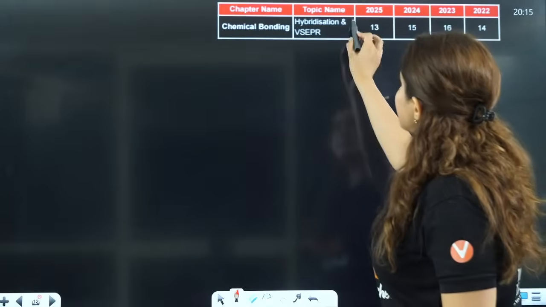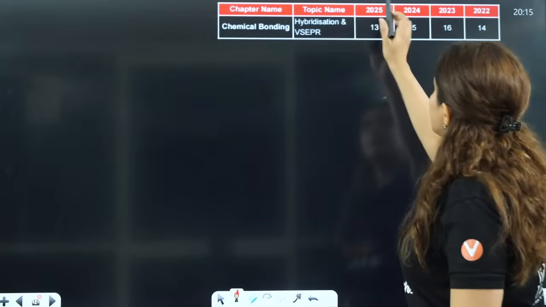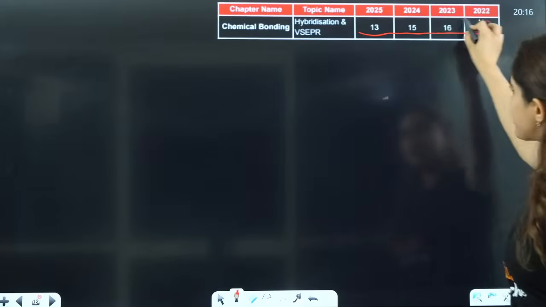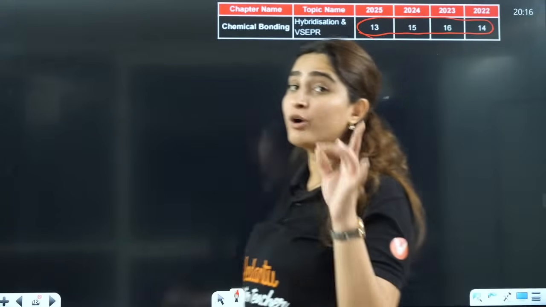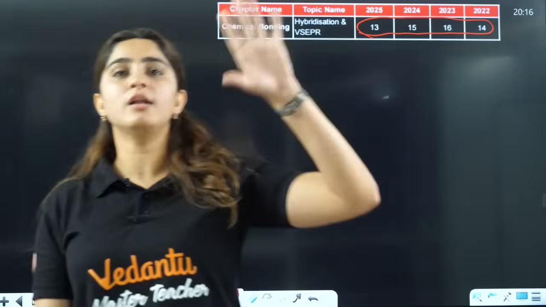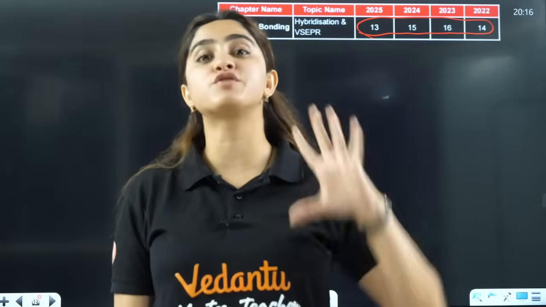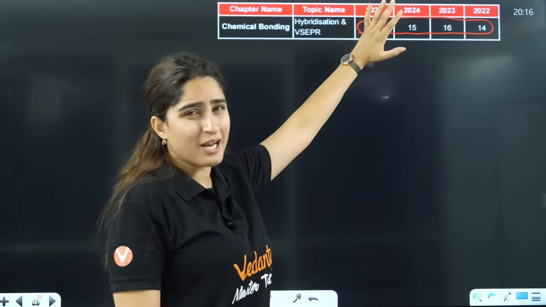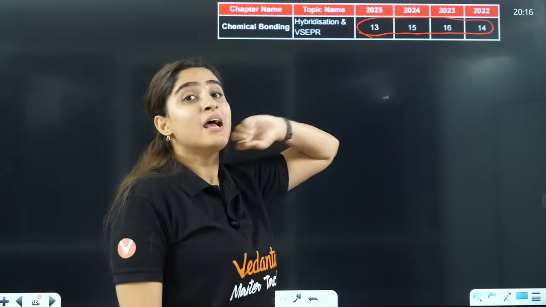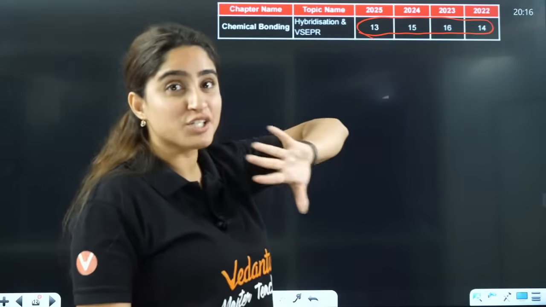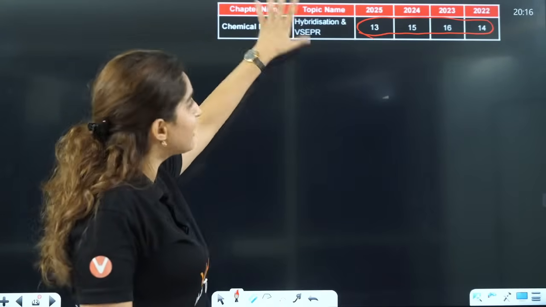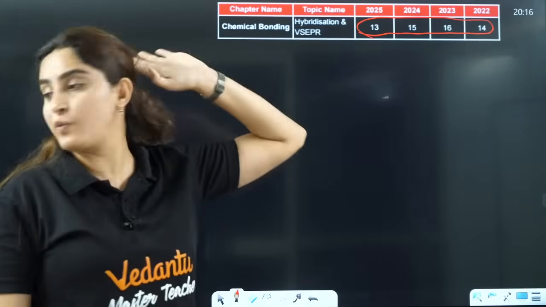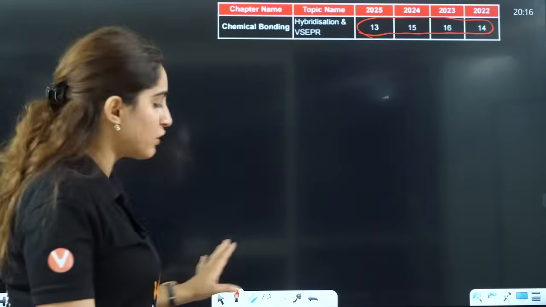Then next is hybridization and VSEPR. Now, if you can see, the questions are around, I'm not talking about one paper, from all the shifts you can see, in 2025 around 13 questions were there. That means you can imagine that in every shift they are asking you. Definitely this is a permanent question of chemistry that will be there, right?